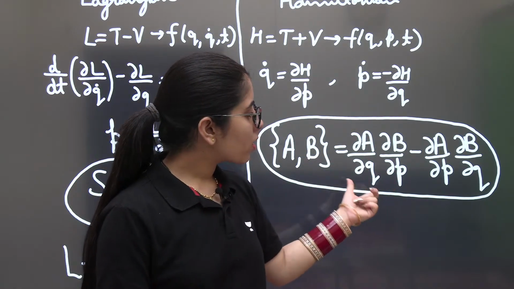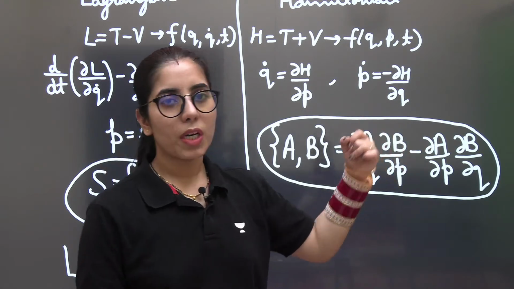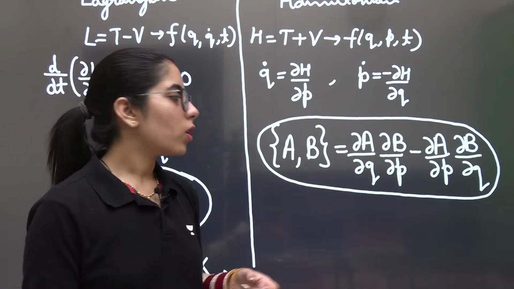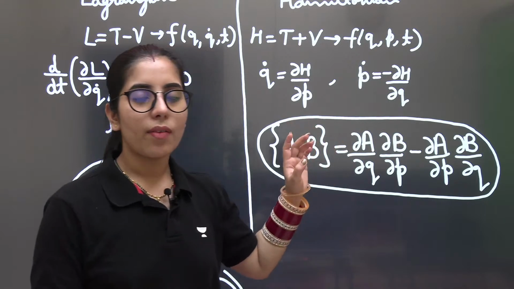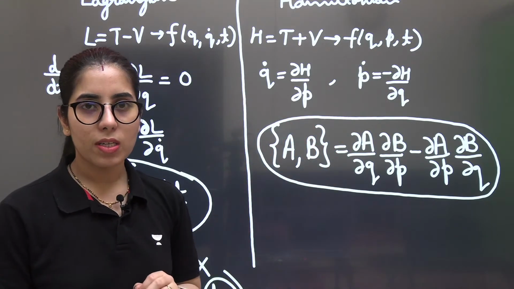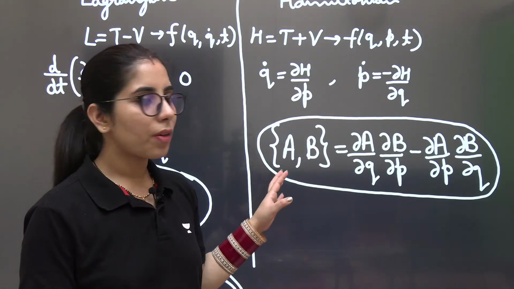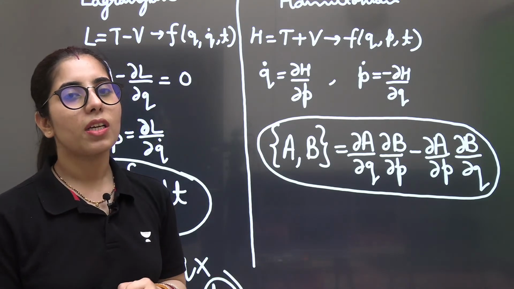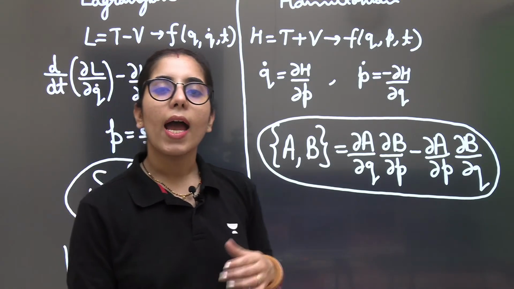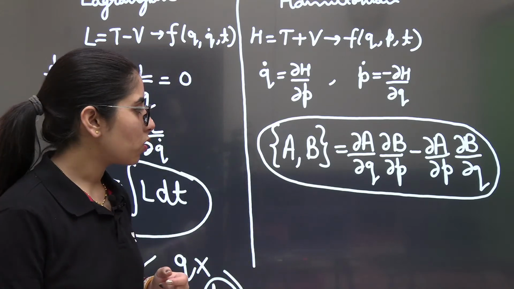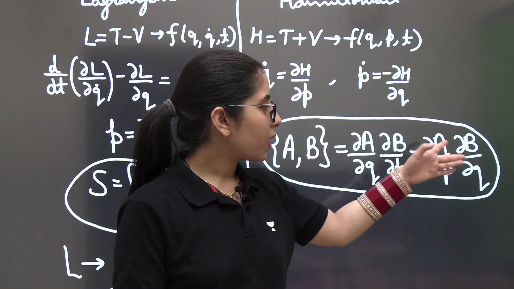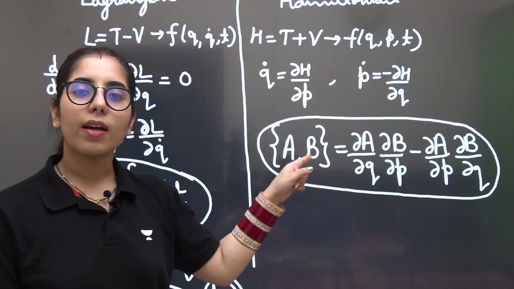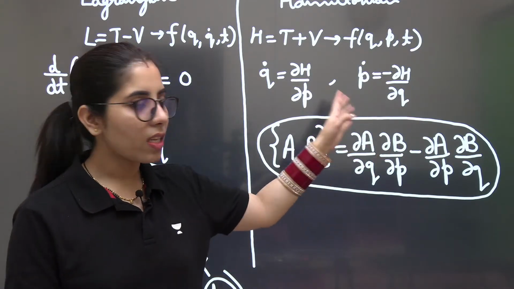Then I have interchanged the denominator part but kept the numerators at the same place, so I have taken a minus sign in between. This is how we are going to represent it. I hope that's clear to everyone, but if you have any doubt, you can surely tell me and we will consider that point too. So QP, PQ, but the numerators are at the same place and the sign in between has been changed.